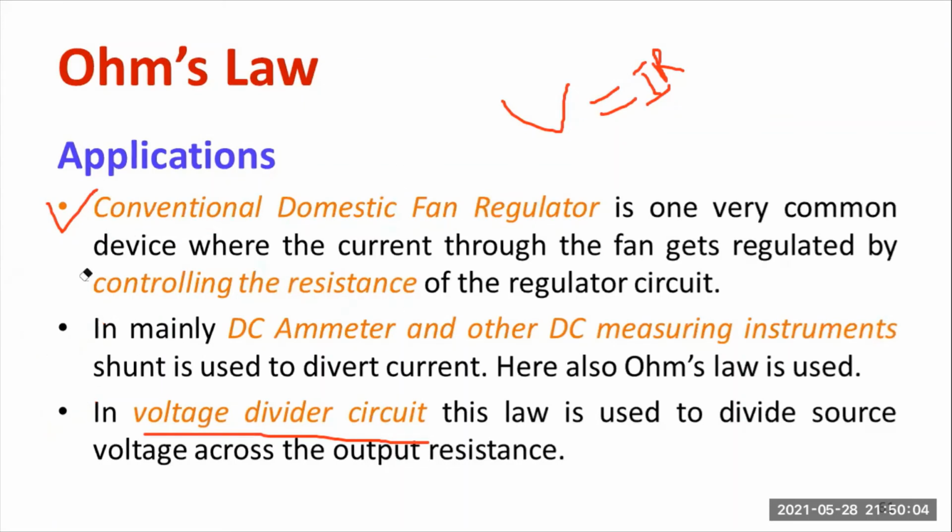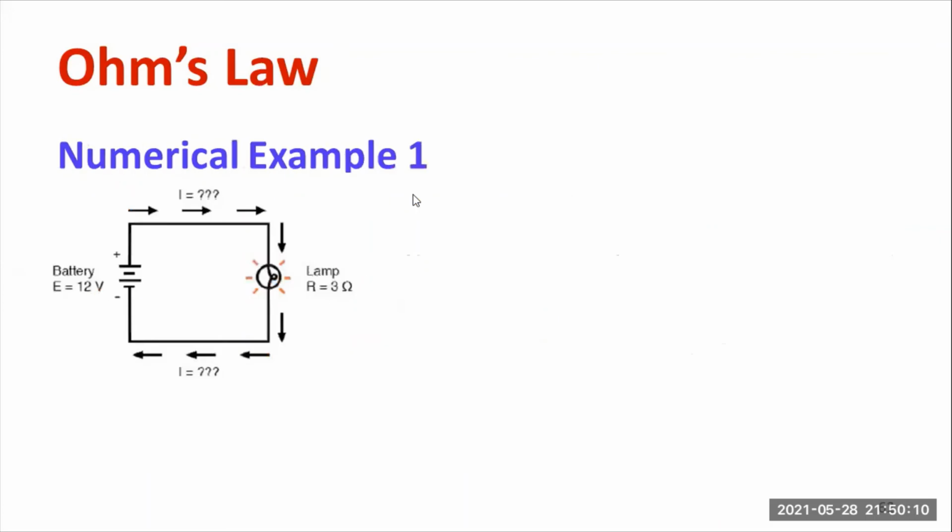There are many more, but I have highlighted a few applications here. You can refer to the textbook for more information. Now let us work out one simple example. You need to calculate the value of current. You know that voltage E is equal to I into R. There is a lamp and a battery.